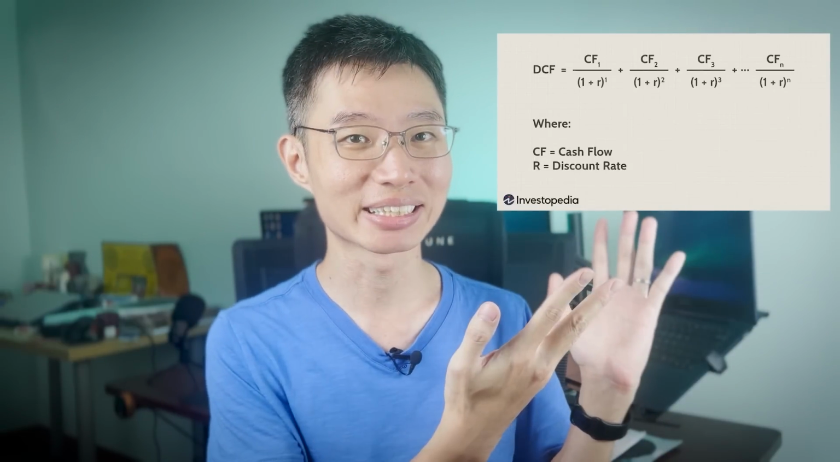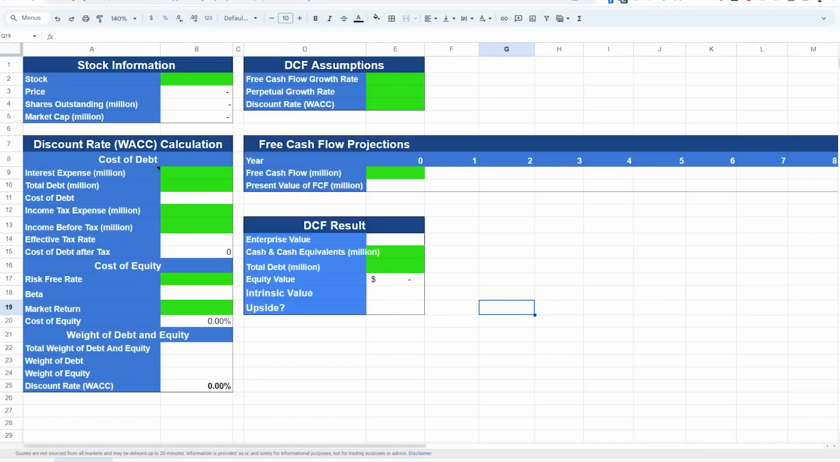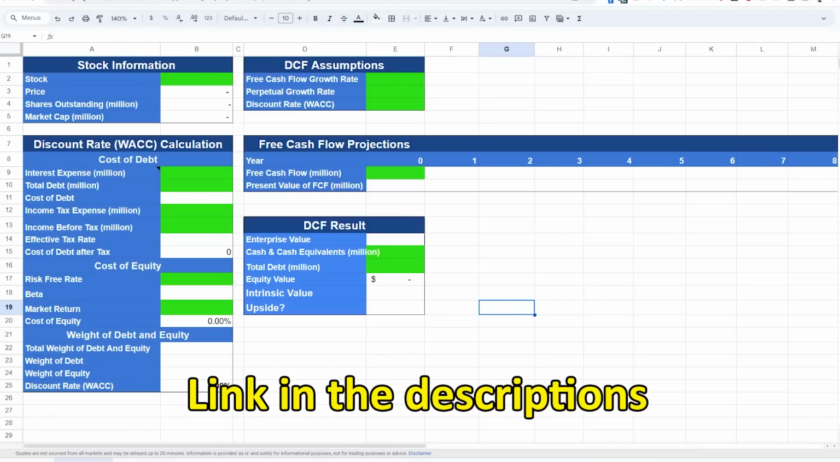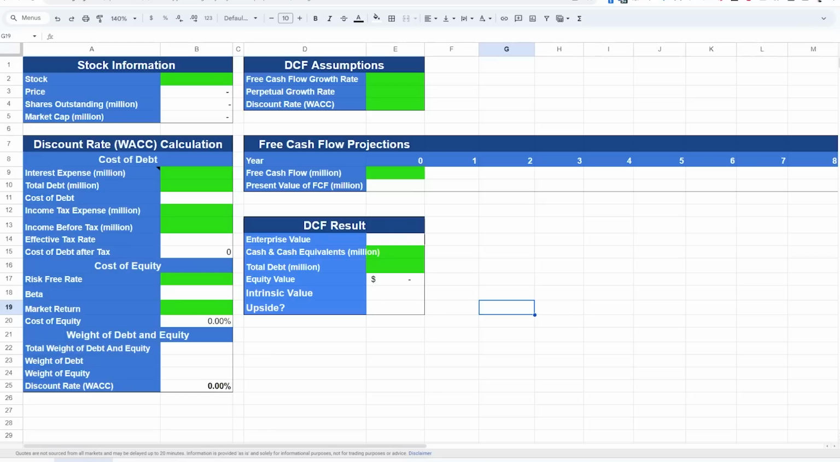So without further ado, here's the DCF model. Just kidding. We won't be using that formula directly because even I also don't know how to use it. Instead, we'll be using this beautiful spreadsheet that I built, linked down below in the description. Okay, I know it looks complicated, but it's actually quite easy once you understand it. Let's go through this together.